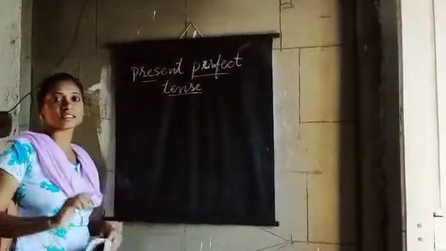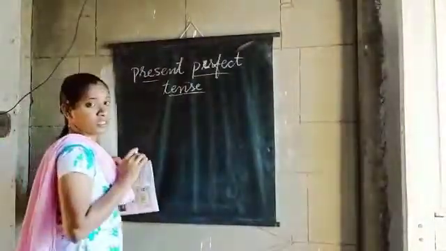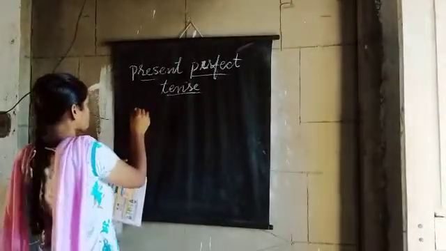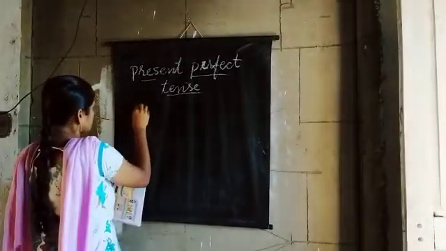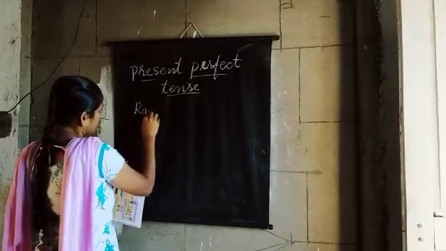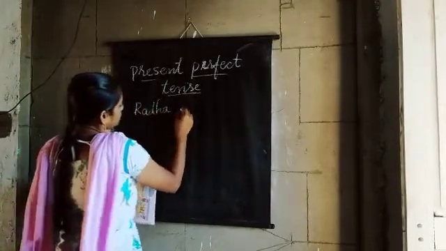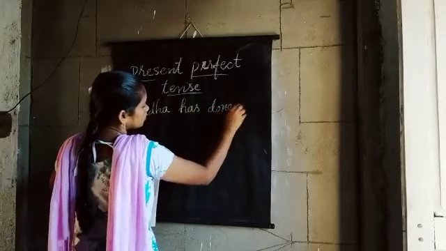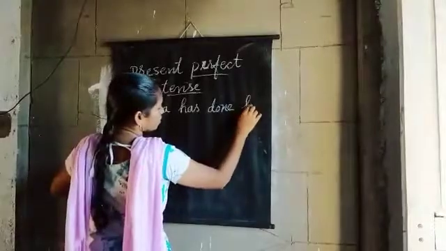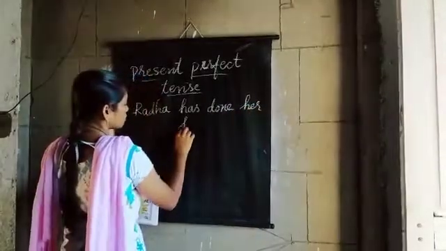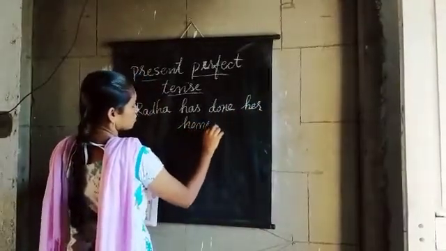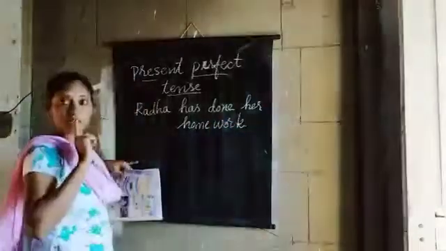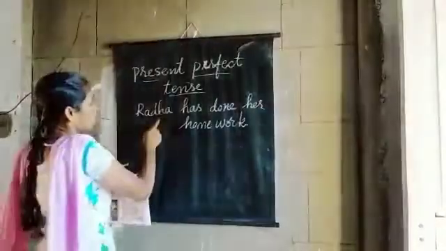When the sentence is in present perfect tense, how can we change it into passive voice? I shall write one sentence. Radha has done her homework. Okay, so how can we change this?